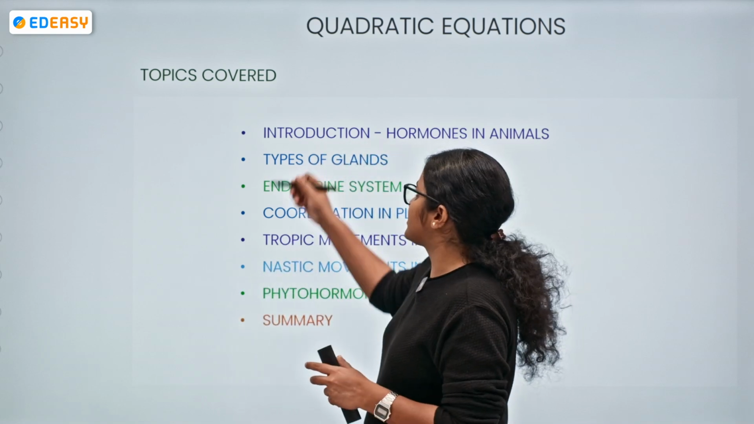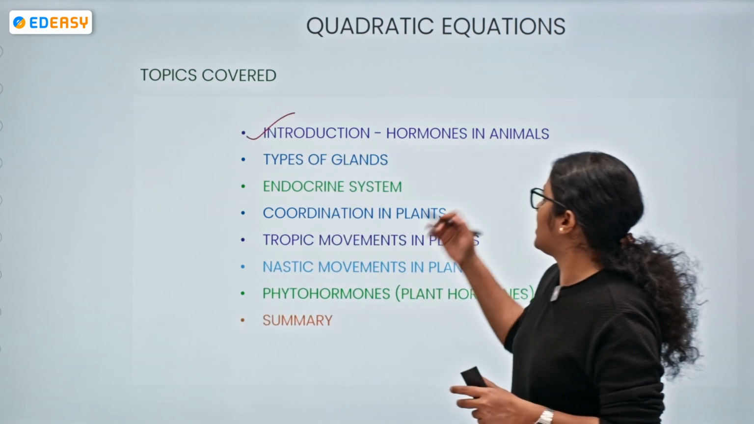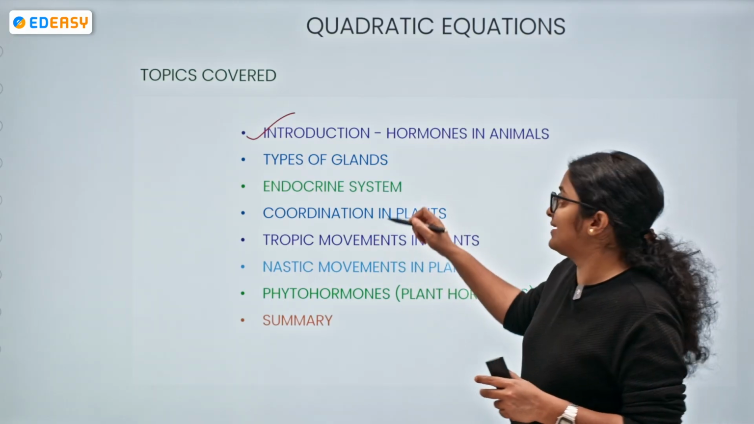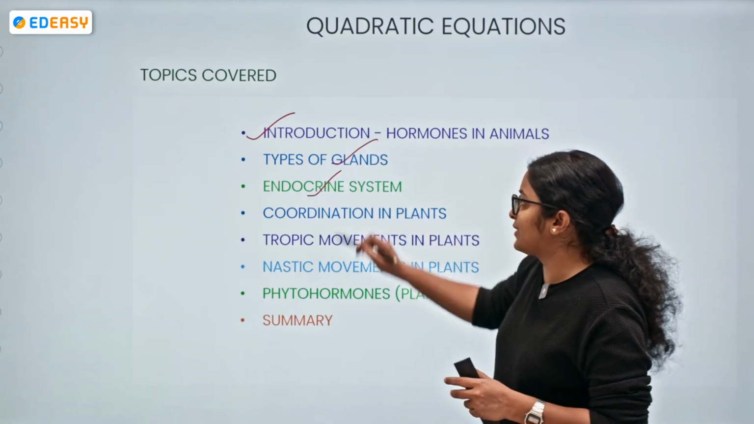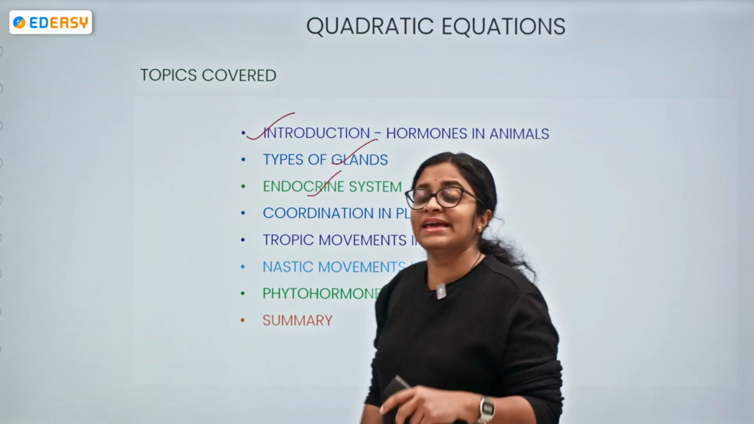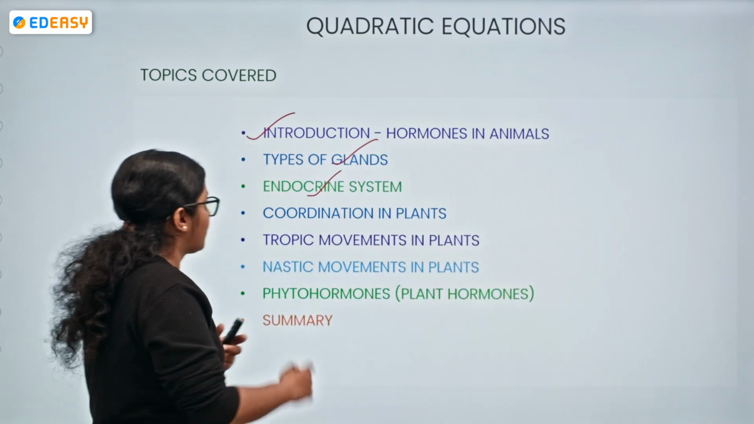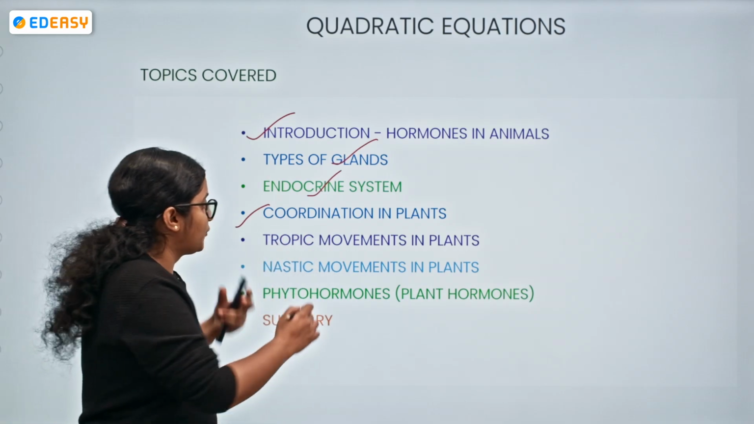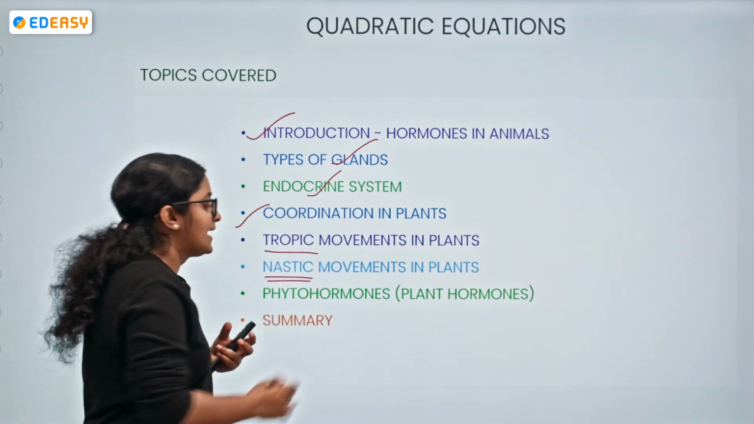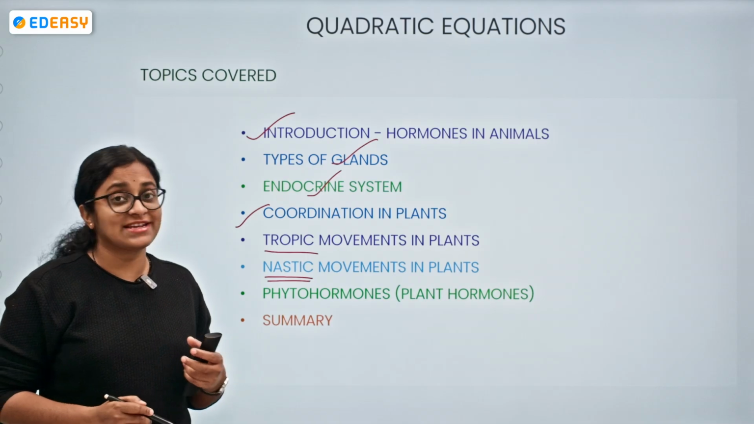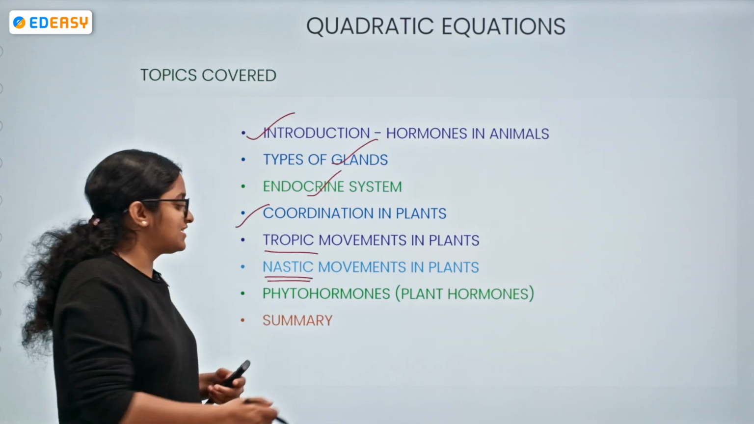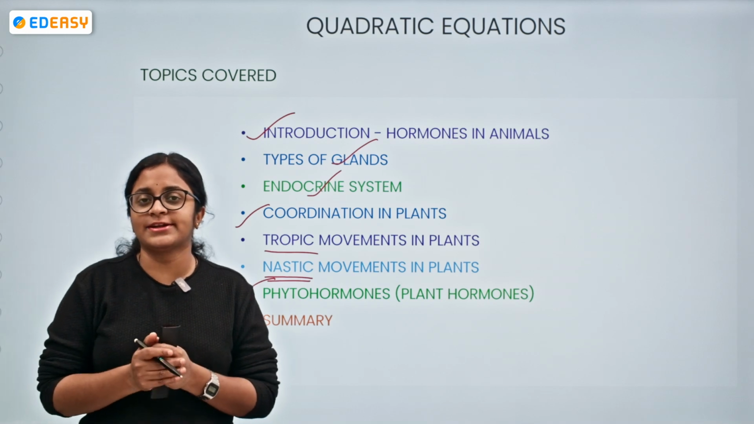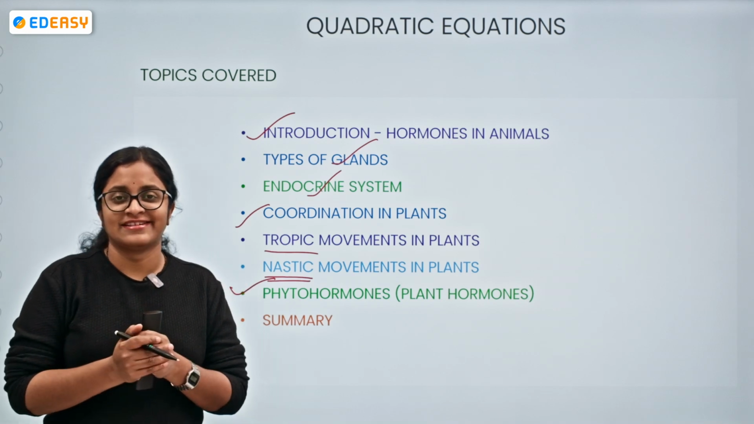Okay, so we shall be understanding about the introduction to the hormones in animals. Particularly, we shall be understanding about the types of glands regarding the endocrine system, and followed by we shall be understanding about the coordination in plants. Majorly, we will be focusing on the tropic movements and the nastic movements, and yes, phytohormones are also equally important. We shall be discussing about the phytohormones, nothing but the plant hormones. So this will be the topic of discussion.